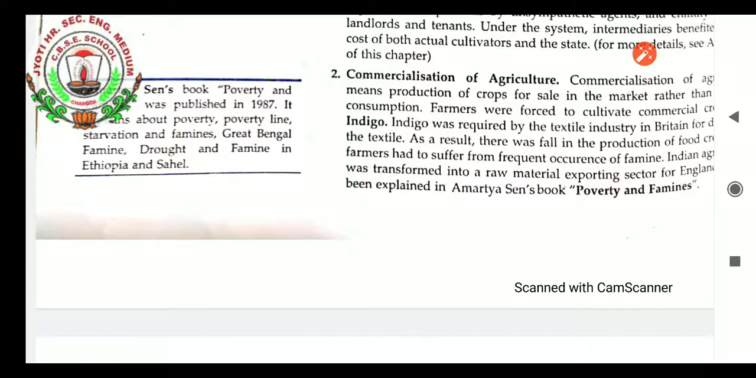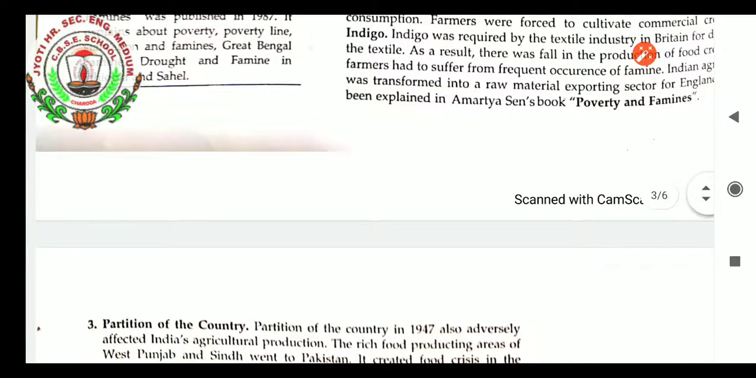They also had to suffer from the frequent occurrence of famine and drought situations. Indian agriculture was transformed into a raw material exporting sector for England, as explained in Amartya Sen's book Poverty and Famines.